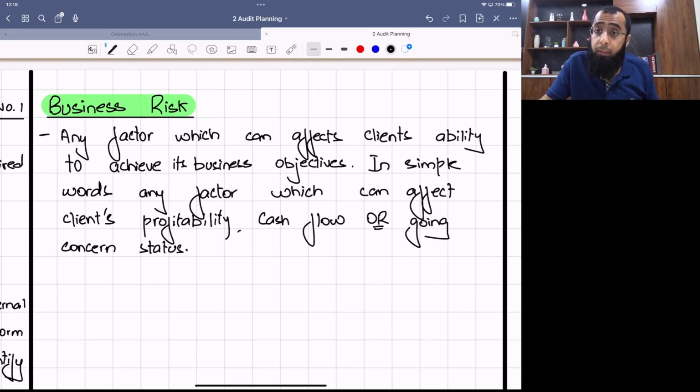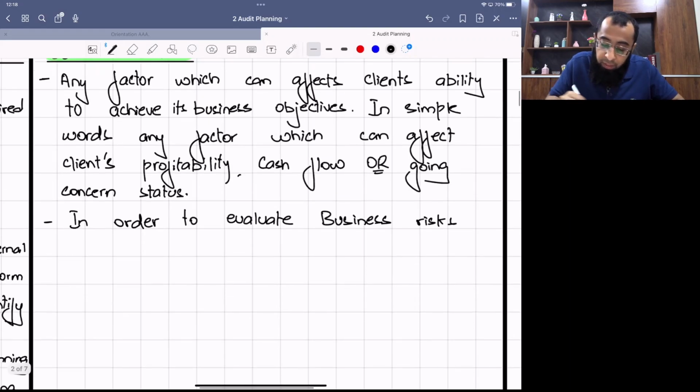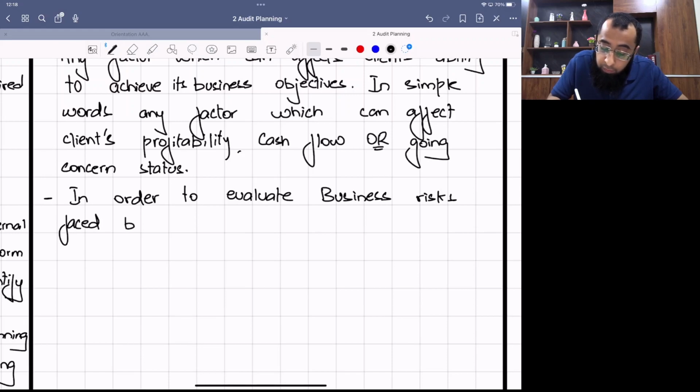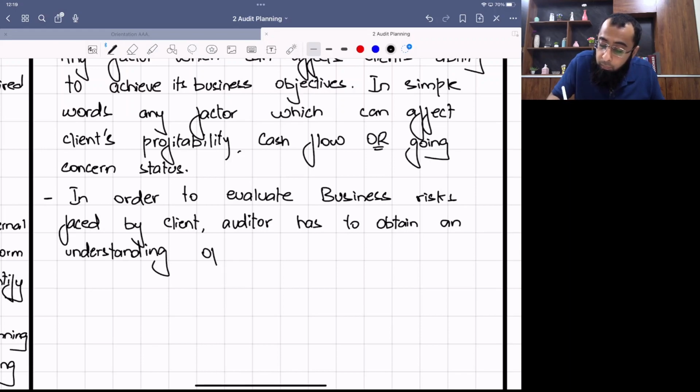So in order to evaluate the business risk faced by the client, the auditor has to obtain an understanding of the client's business and its environment.